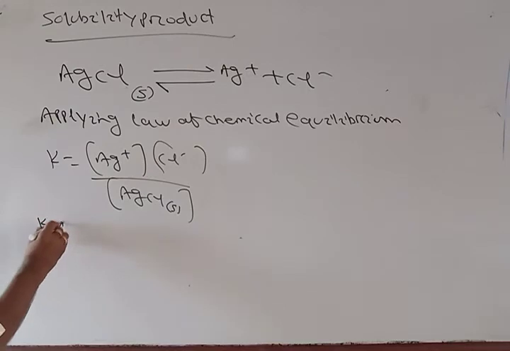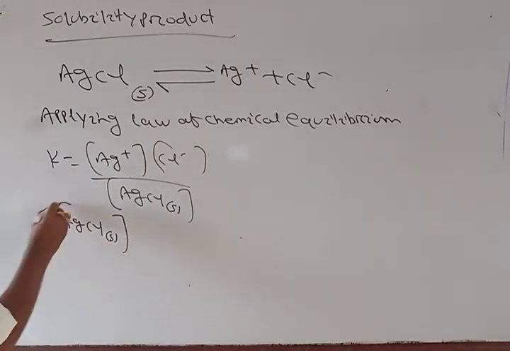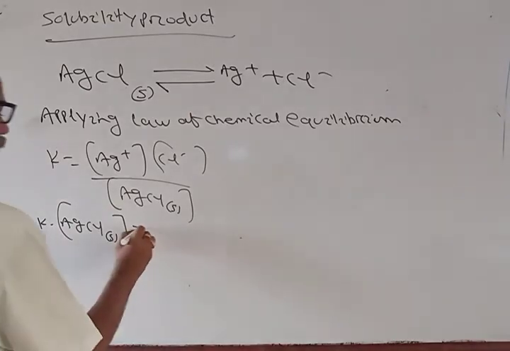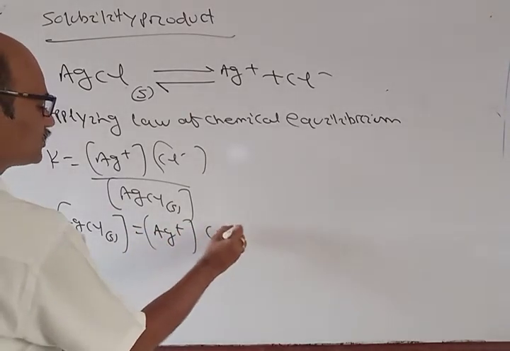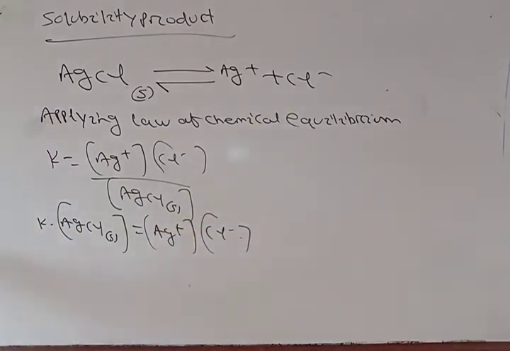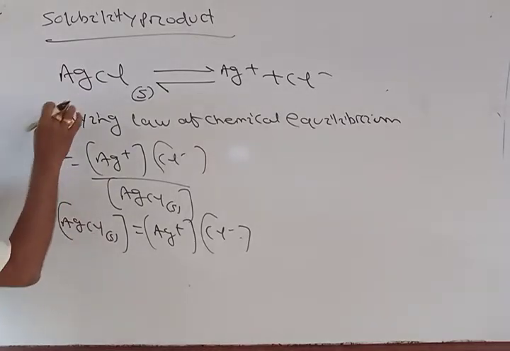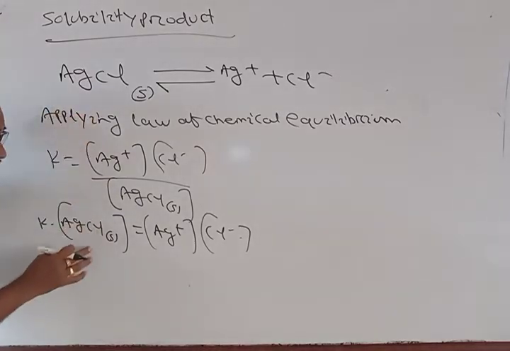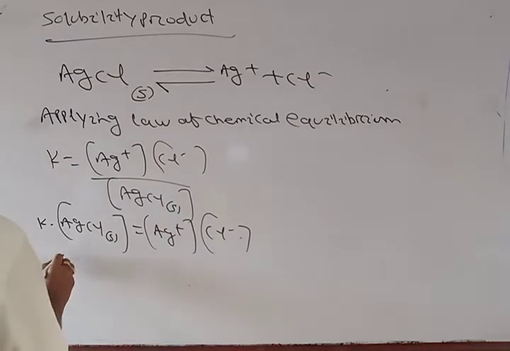Or I can write K into AgCl solid is equal to Ag plus into Cl minus. Now here K is constant, and AgCl solid, which is the undissociated molecule, its concentration is also constant. So constant into constant,